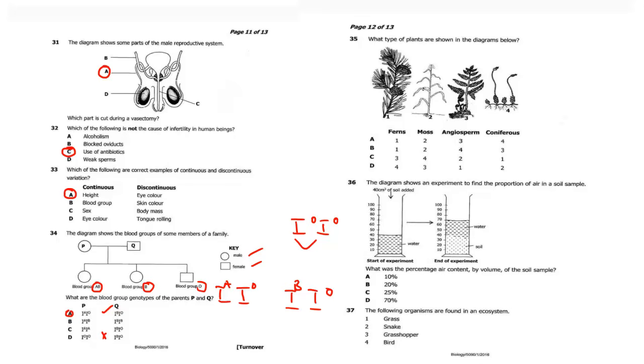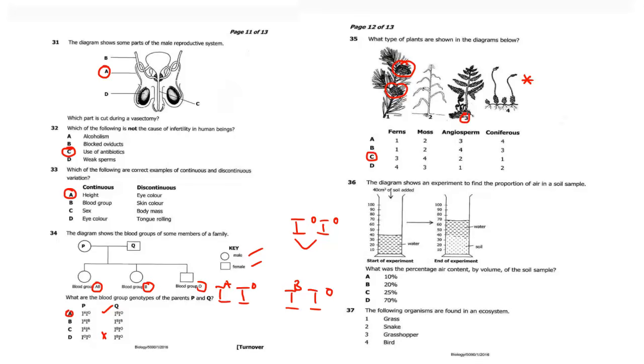Question 35, what type of plant are shown in the diagram above? What types of plants are these? What do you think are the types of plants? So look at this. Ferns do not produce flowers. I can see something here, but ferns do not produce flowers. So with my eyes, I can see 3 to be the ferns.